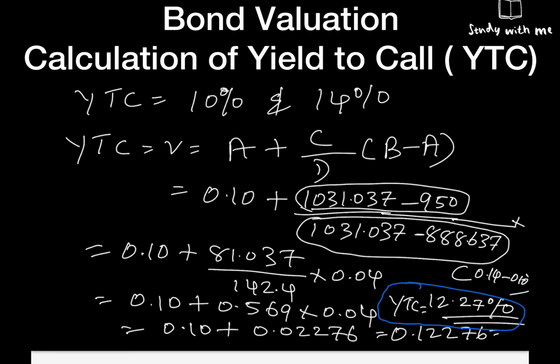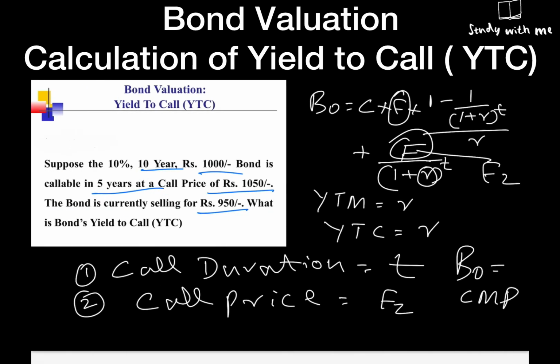As I said, it is very easy to solve if you properly learn how to calculate yield to maturity. The same method we are using here, but keep in mind two changes when we take parameters. For T, we take call duration, that will be in the problem. Here the call duration is 5 years.